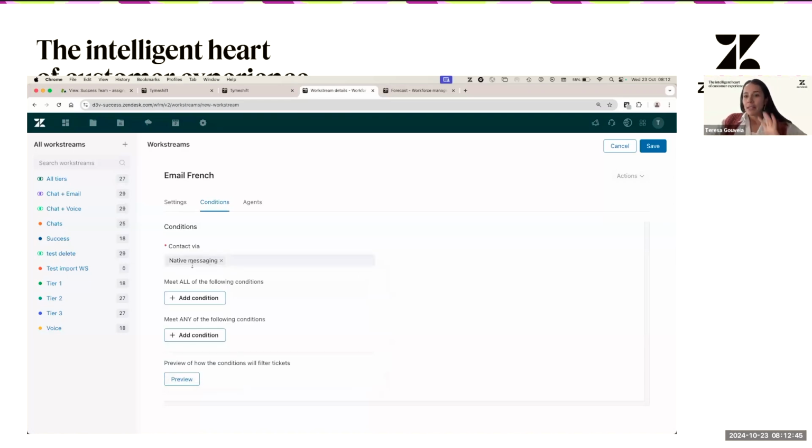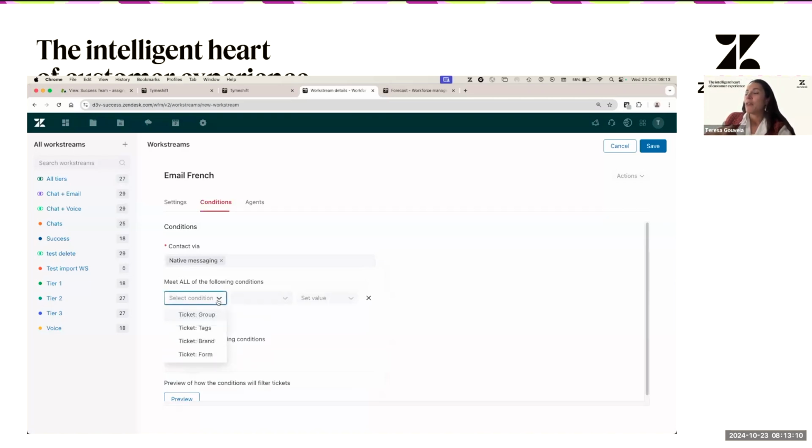So now I am basically saying in this workstream that the tickets I want to put here are from native messaging. If I want to add another condition to segment this more, this is where you're going to use the meet all of the following conditions or meet any of the following conditions. I'm going to click here, and then you will have four things that you can use to segment a bit more: ticket group, ticket tag, brand, or form.